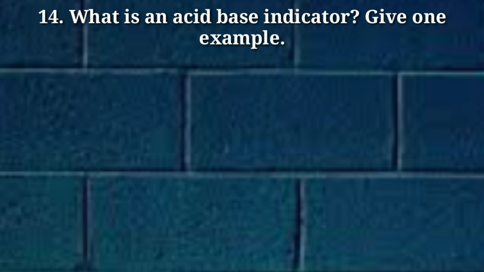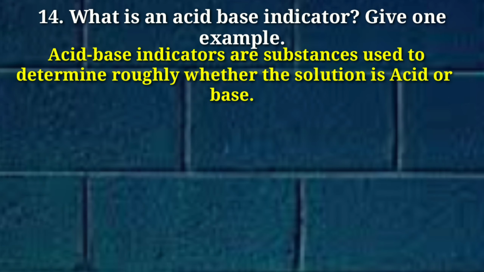Now come to the next question. What is an acid base indicator? Give one example. Acid base indicators are substances used to determine roughly whether the given solution is acidic or basic in nature.